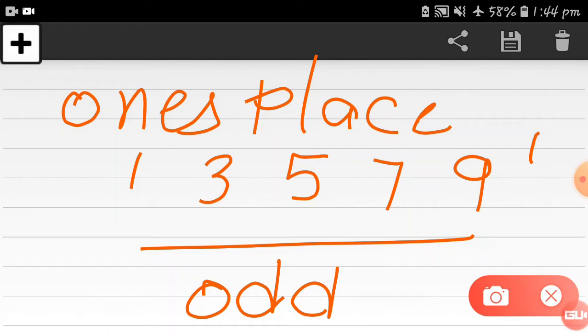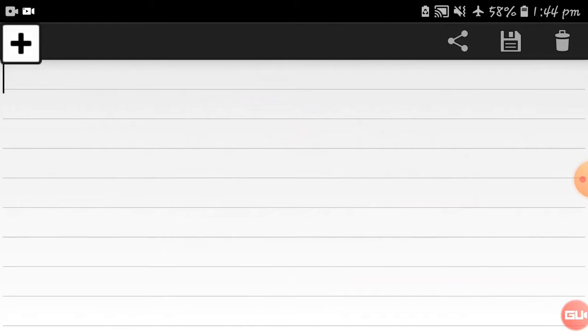Okay, so this is the way. Please remember these digits for an odd number: 1, 3, 5, 7 and 9 at the ones place. Okay, so for the even number, what do we check?